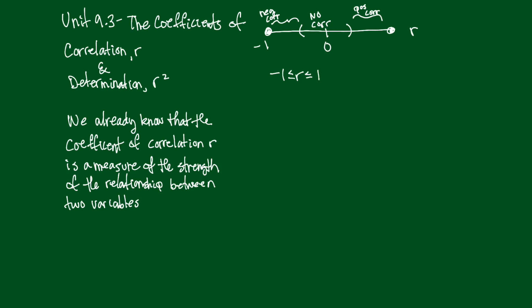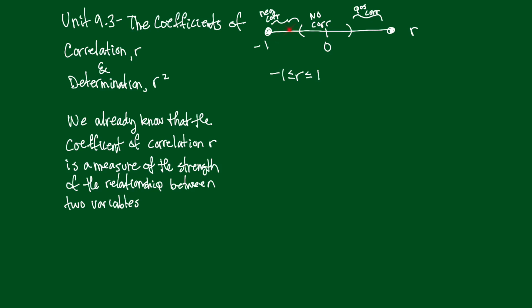And if we are at 0, that means there's no correlation. Now, we don't have to be exactly at 0. If it's 0.001, that's still such a small number, there's going to be no correlation between these two variables. So if we get far enough from 0, then we're going to claim that there is a correlation.